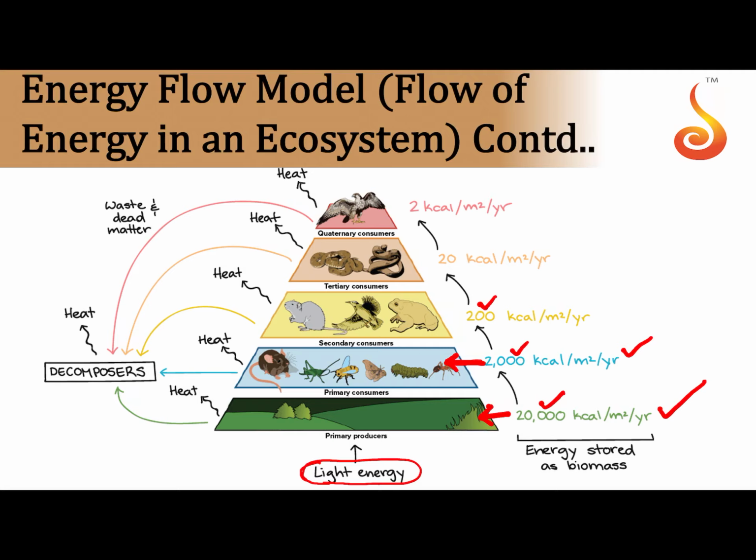That 18,000 went away in heat, it went away in life processes of both the producers as well as the life processes of consumers like digestion, excretion, respiration, etc. Finally, the consumers could only store 2,000 kilocal of that energy in the form of flesh and fat in their body. So this is called the 10% law.